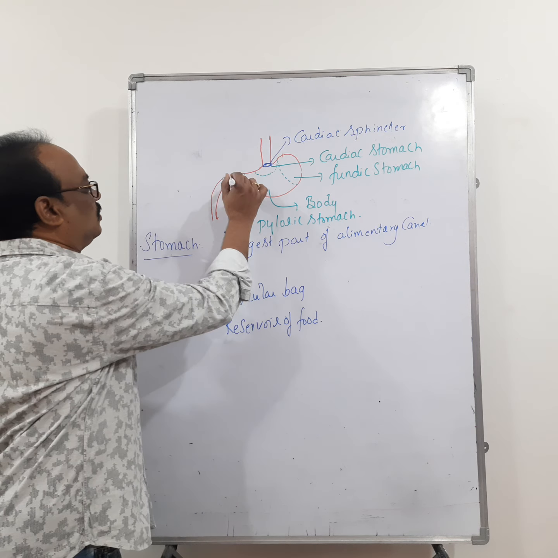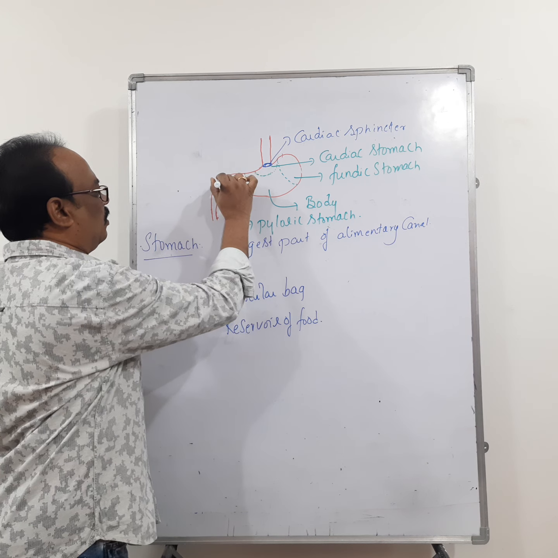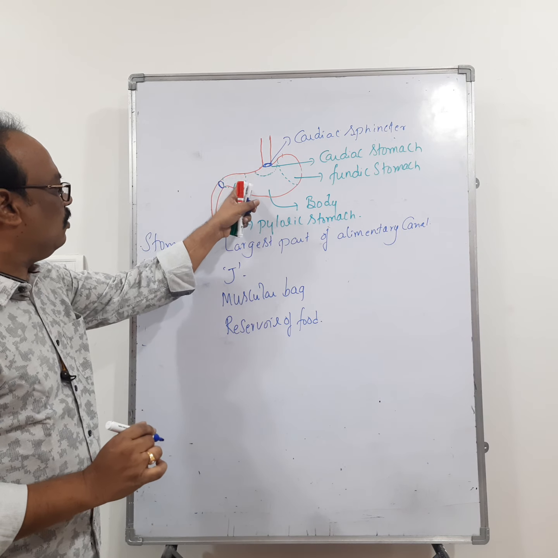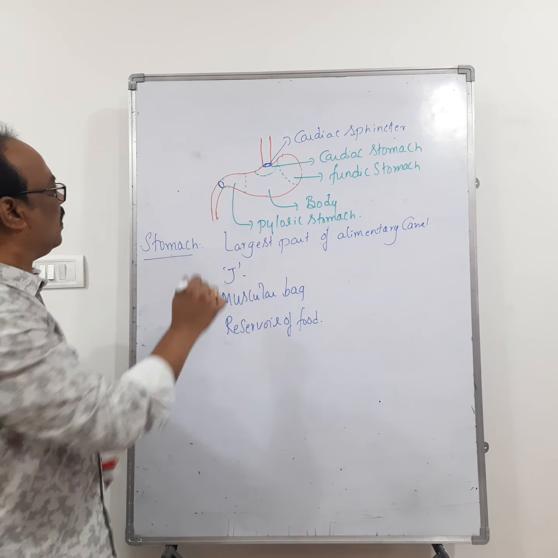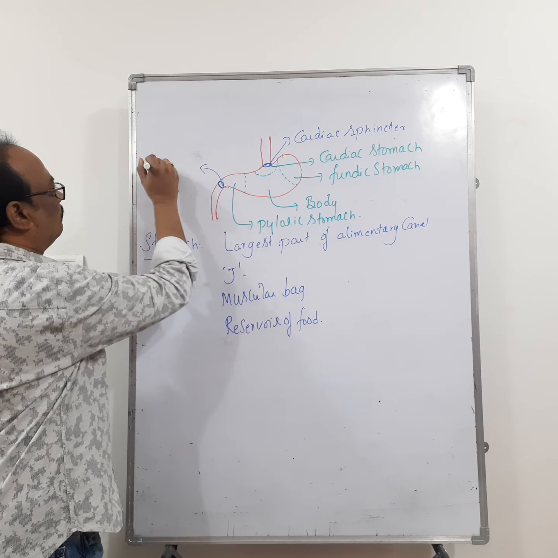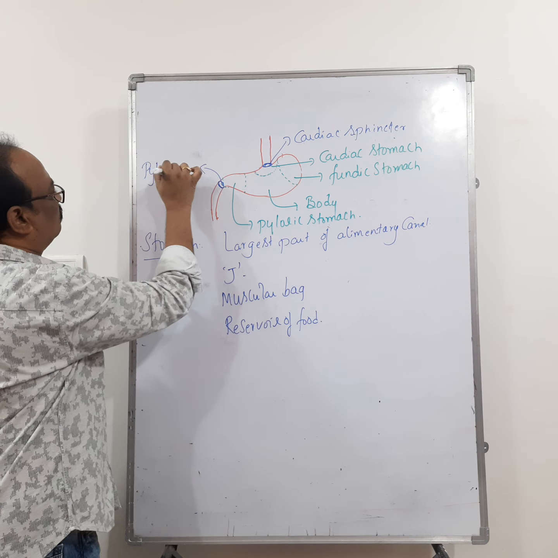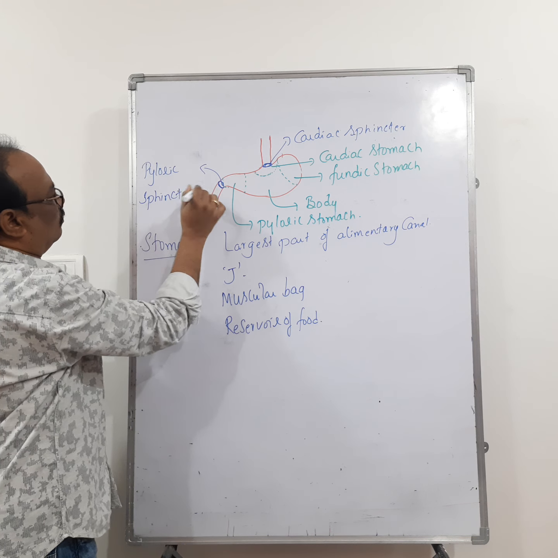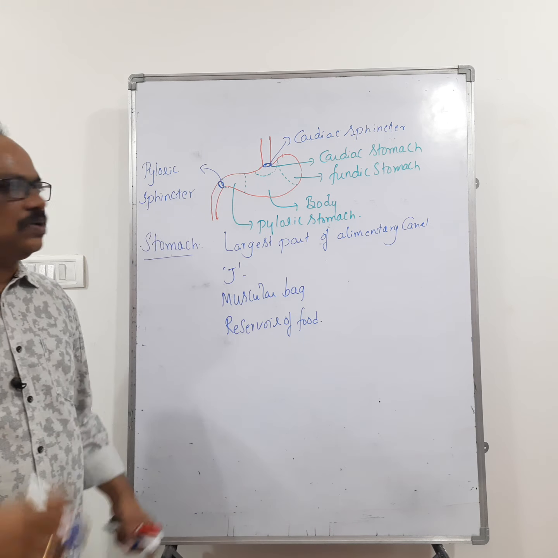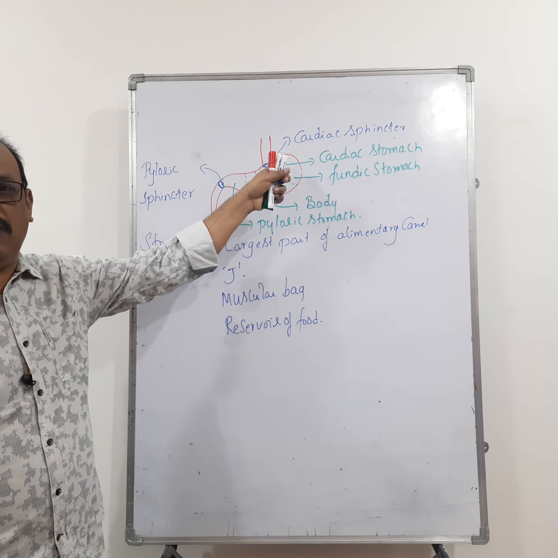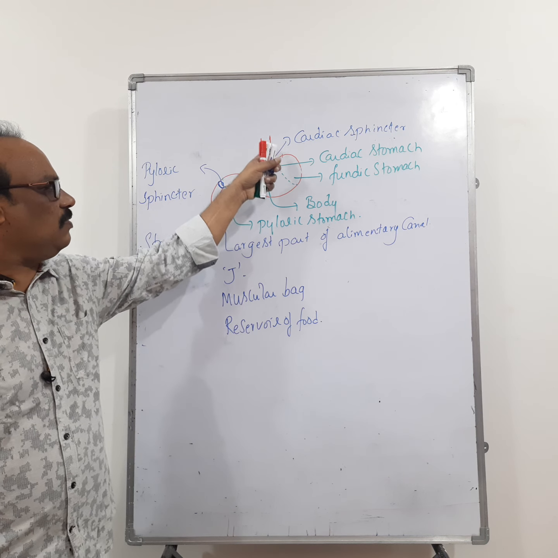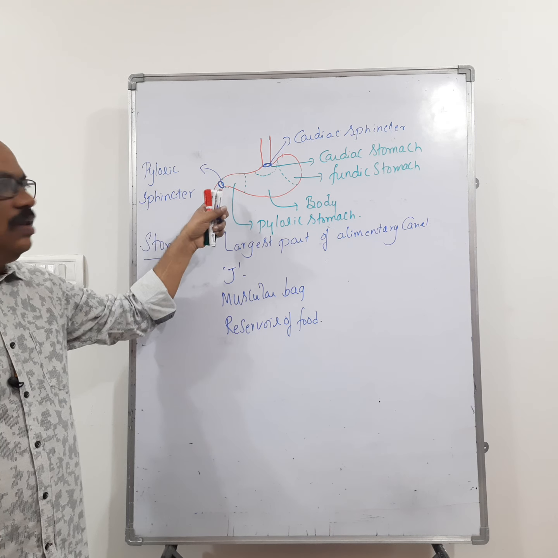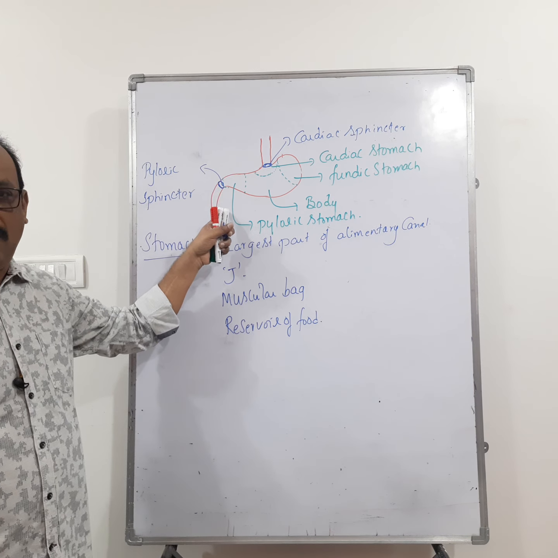Now if you see here, this is the pyloric stomach. The pyloric stomach opens into the duodenum. The opening of the pyloric stomach into the duodenum is guarded by the pyloric sphincter. So they'll be asking you the location. Where is the cardiac sphincter present? Cardiac sphincter is present between the esophagus and cardiac stomach. Pyloric sphincter is present between the pyloric stomach and duodenum.